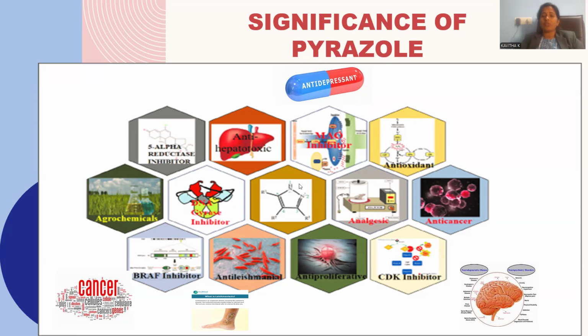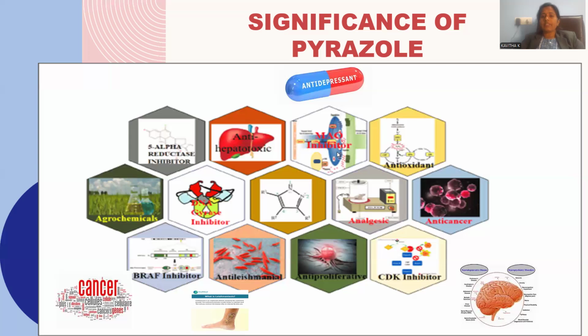Here is pyrazole. You can see two nitrogens in a five-membered ring structure, which has activity as an anti-hepatotoxic. Anti-hepatotoxic refers to acting against liver-damaging agents. Effective liver cure is possible by means of pyrazole. It will be an effective liver curative.